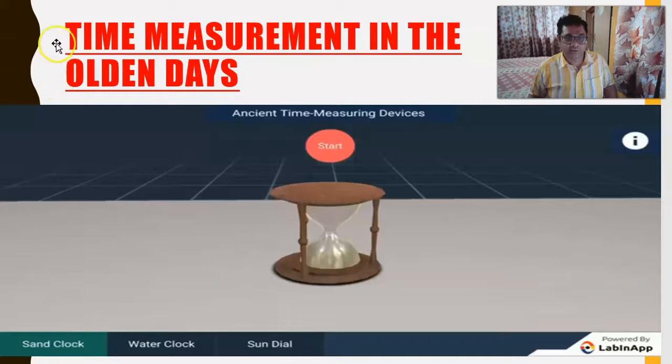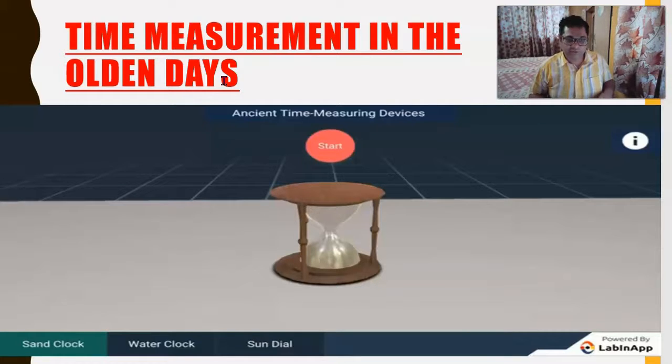Now in the olden times, people used to take the help of various tools and also depend on various natural events for the measurement of time. So we are going to learn time measurement in the olden days. Now sunrise to sunset is considered as daytime, right? You also know this, right children? Now sunset to the next sunrise is called as night time. That also you know, right?